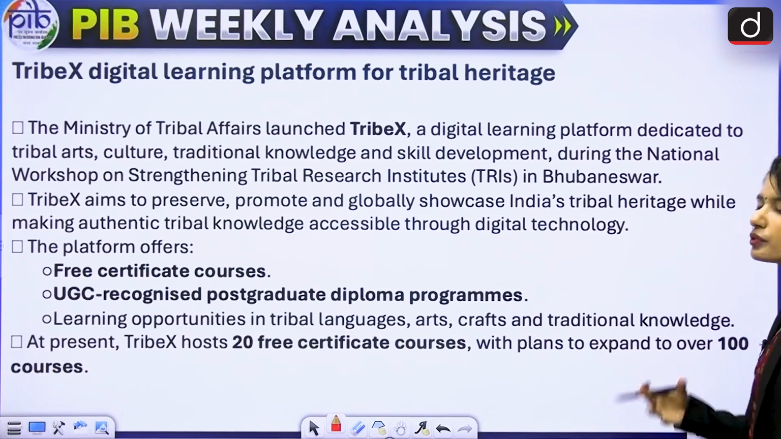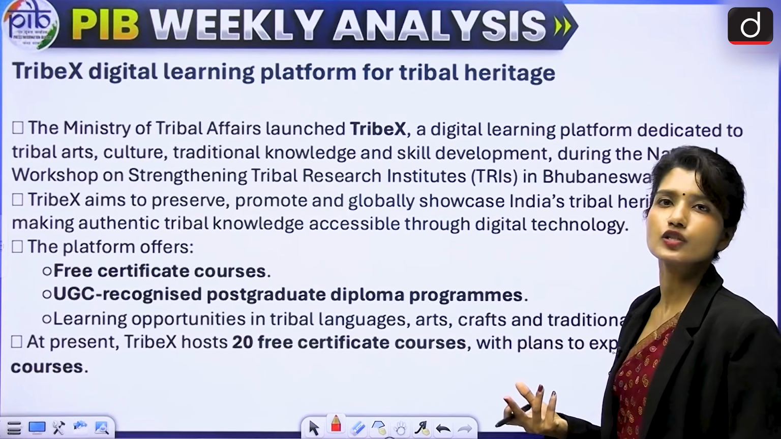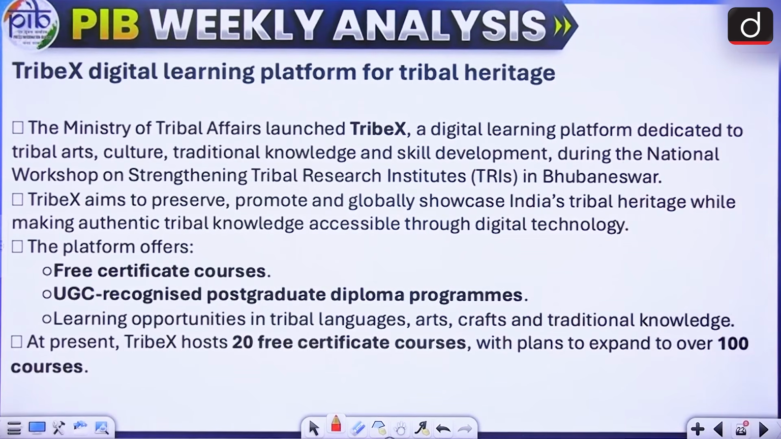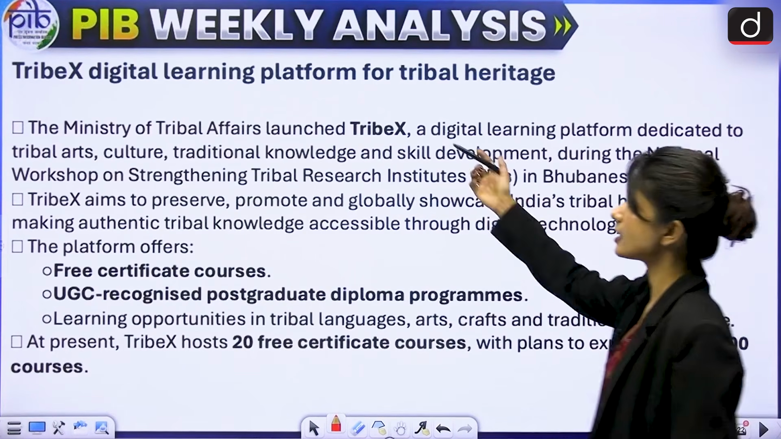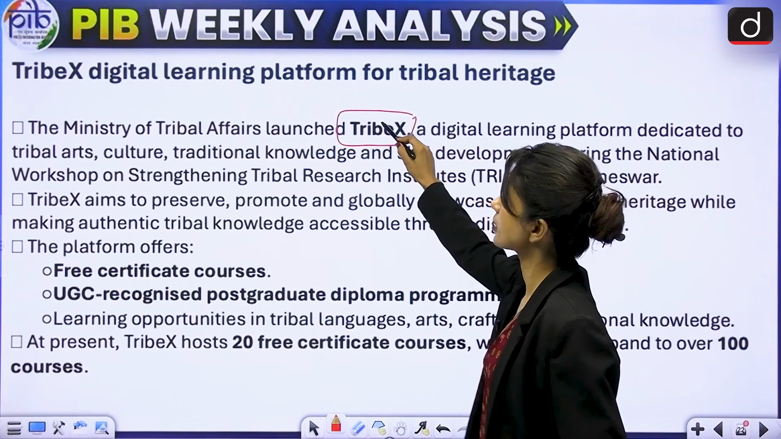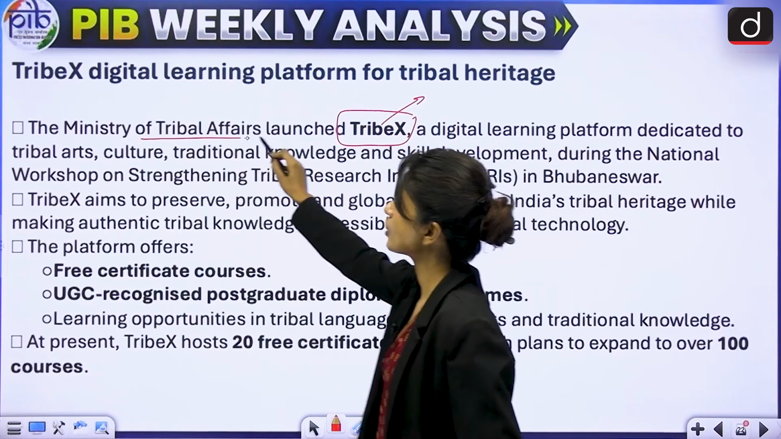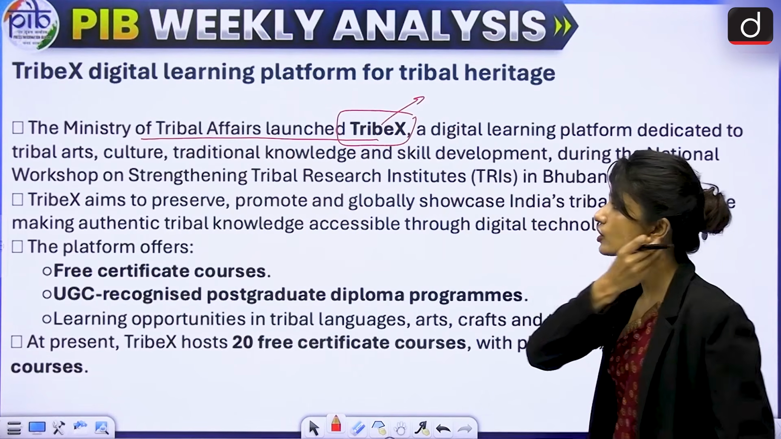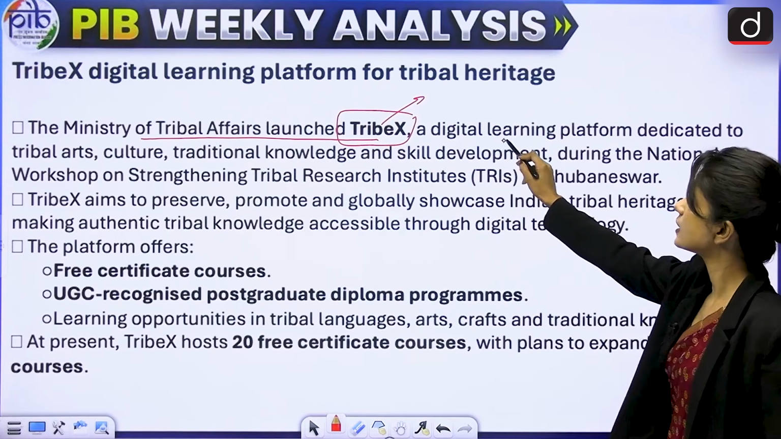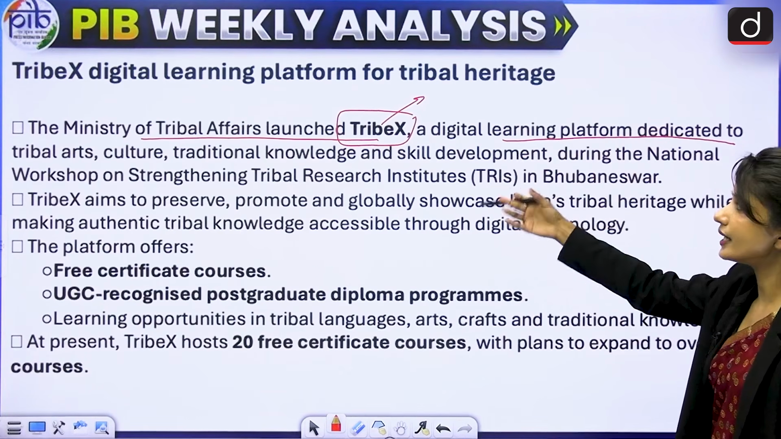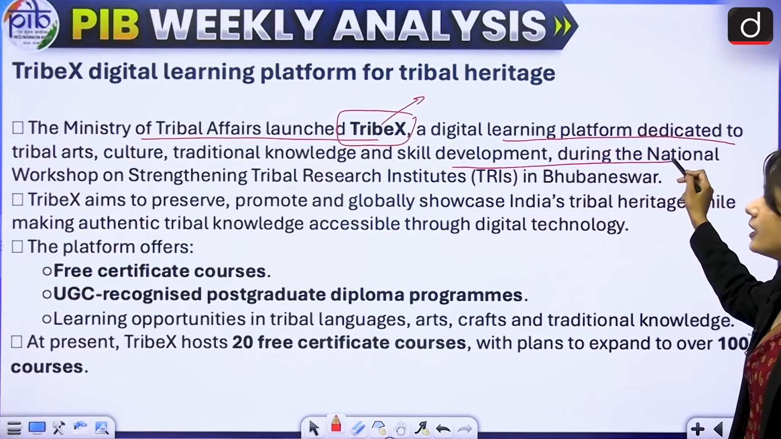TribeX. Again, very prelims based, prelim specific sort of news. TribeX, a digital learning platform for tribal heritage. As the name suggests, it is about tribal heritage, because from there itself the name has been taken, TribeX. Launched by the Ministry of Tribal Affairs. It is a digital learning platform dedicated to tribal art, culture, heritage, traditional knowledge, skill development, etc.